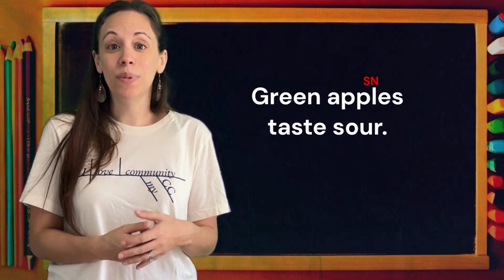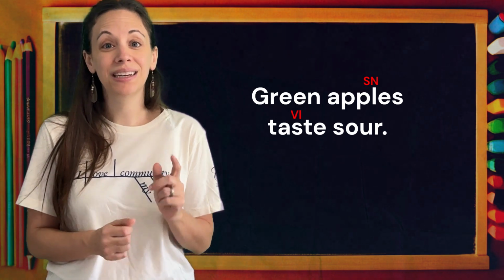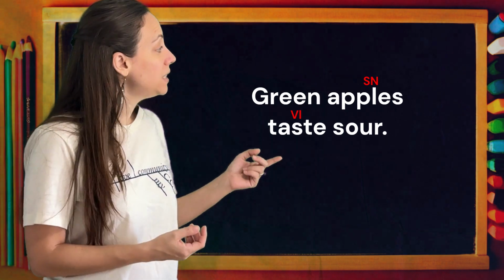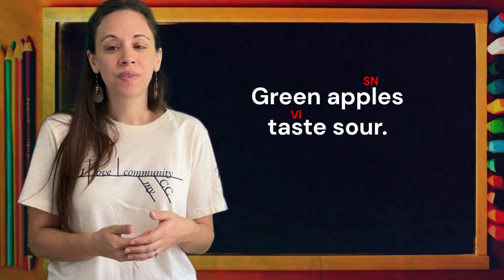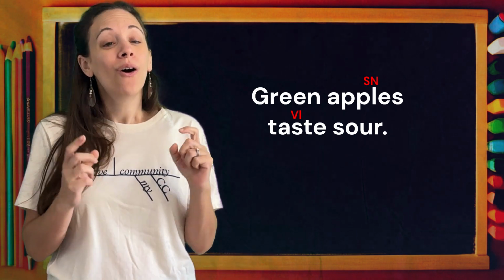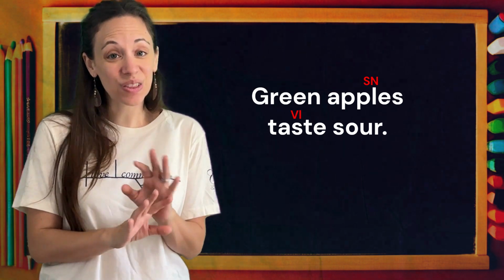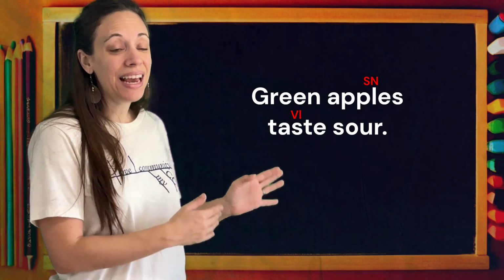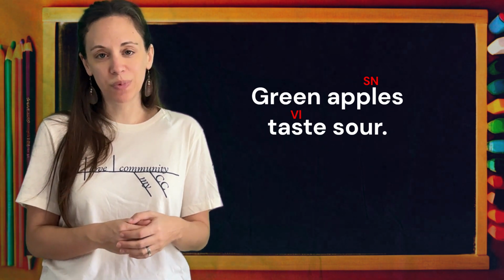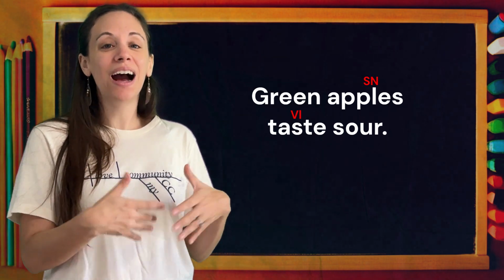What is being said about apples? Apples taste. That's going to be our verb. Now let's see. Apples taste what? Apples taste sour. Now, is sour receiving action from taste? Or are apples doing the tasting? They're not. So, taste is a linking verb and sour is describing apples. The apples are not the ones doing the tasting. We're just describing how they taste.